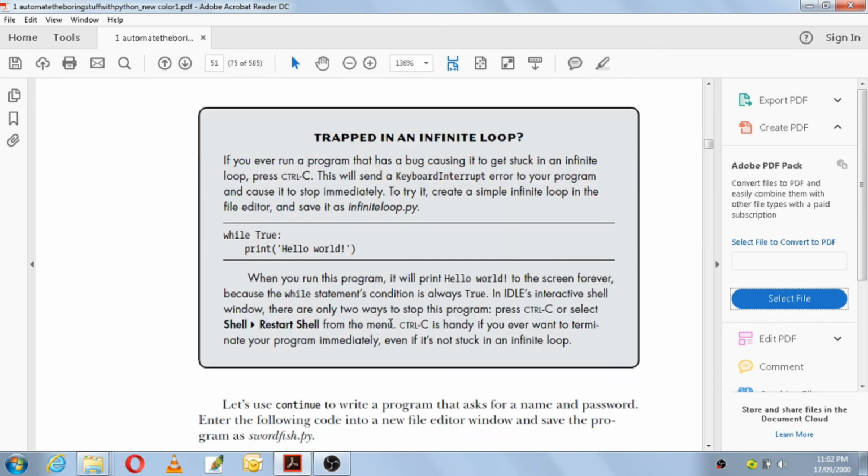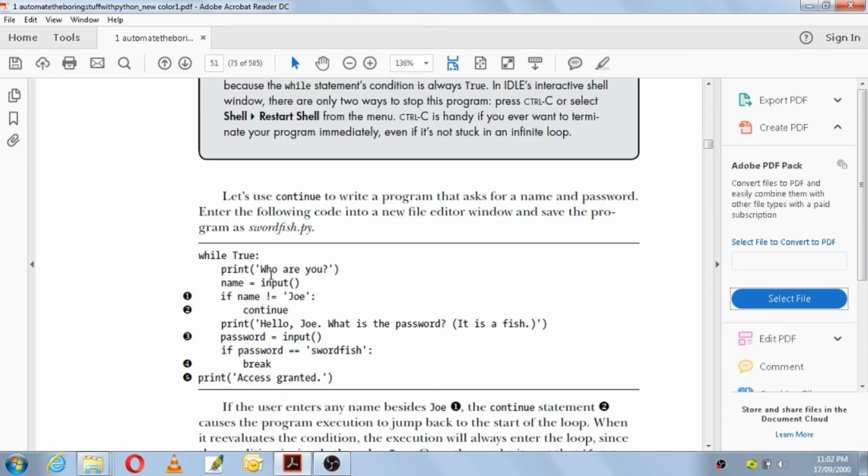Okay, so here we have a code which is making use of a continue statement. While True, so this code will execute as long as it is true. It will print who are you. To take that string from the user, it is making use of the input function. The input function will take a string from the user and assign it to the variable name. If name is not equal to Joe, then you have to continue.